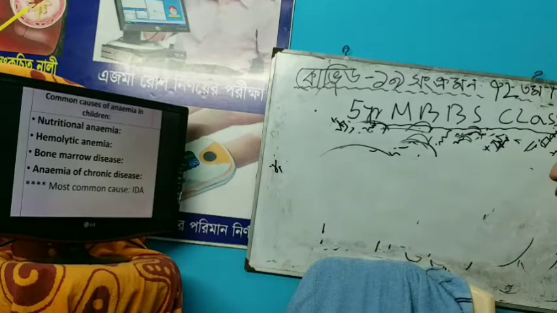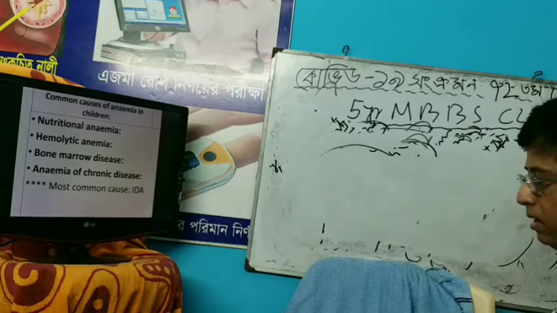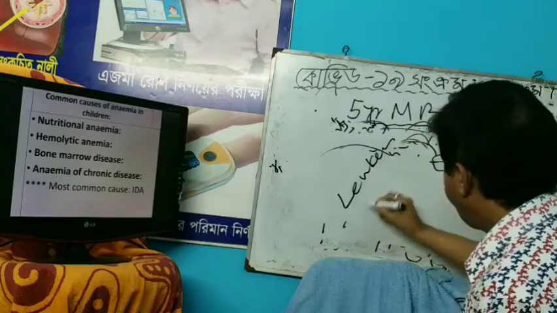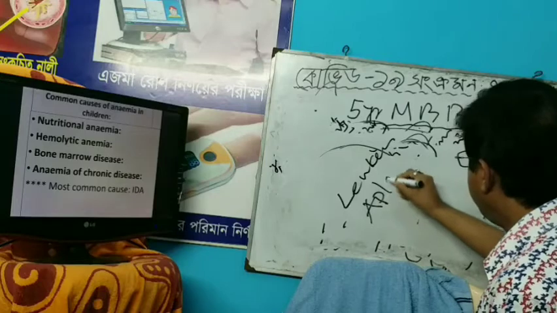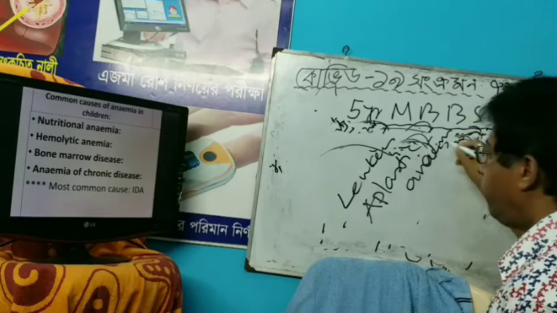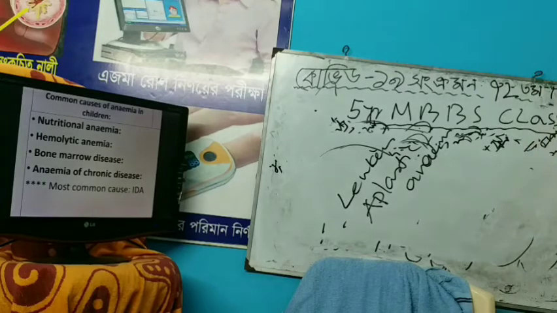Number 3 is bone marrow disease. Bone marrow disease includes leukemia and aplastic anemia. Aplastic anemia is a bone marrow disease.